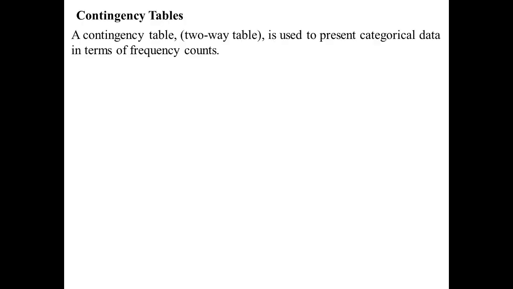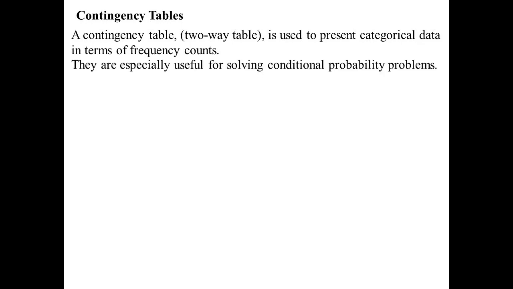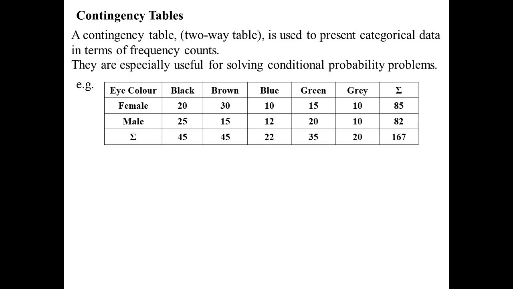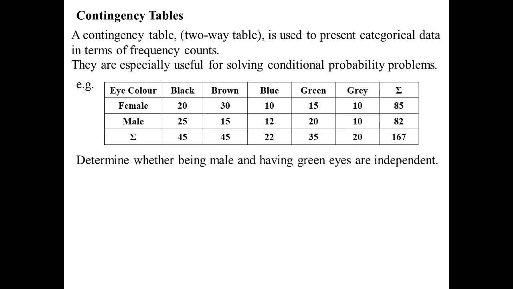All right. Well, another way of representing it is a contingency table. Now, contingency table, sometimes called a two-way table, presents categorical data in terms of frequency. Really useful for solving conditional probability problems. So here's an example of one we've already recorded all the data on eye colour into two different categories, female and male. And so the question we want to know is, well, is being male and having green eyes independent? Or does some relationship between the two exist? So being male increases or decreases your chance of having green eyes.